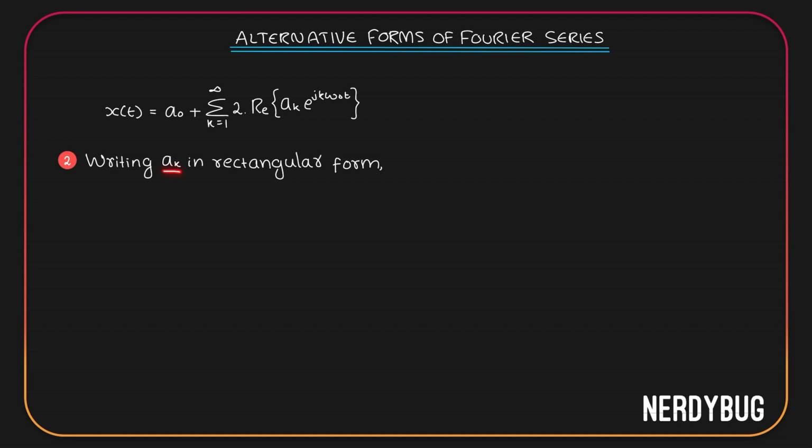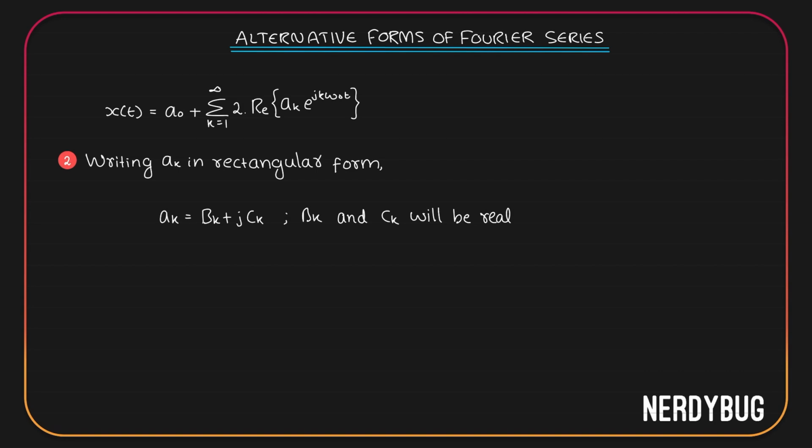Here we have to write ak in the rectangular form, that is of the form a plus jb. So let us write down ak is equal to bk plus j ck. Here bk and ck will be real, just like how when we write 1 plus 2j, 1 and 2 are real.